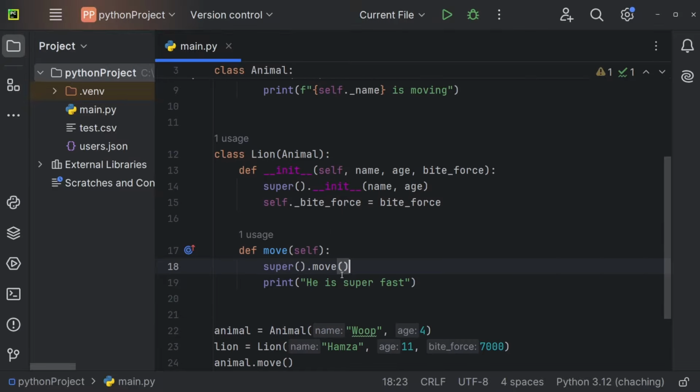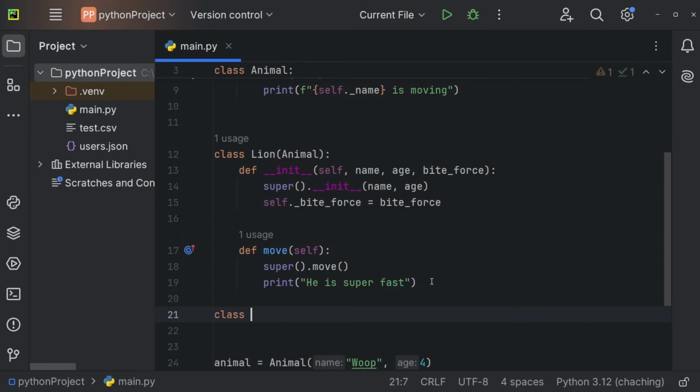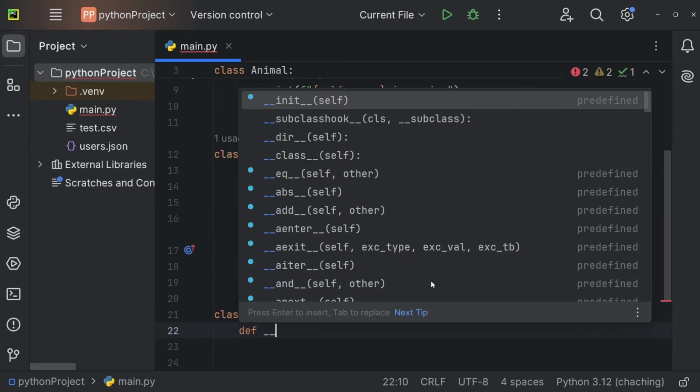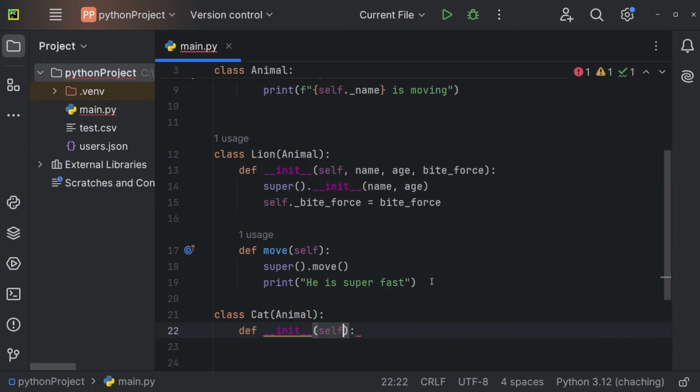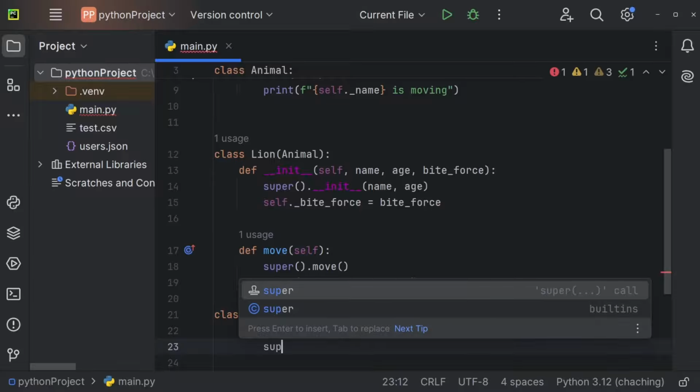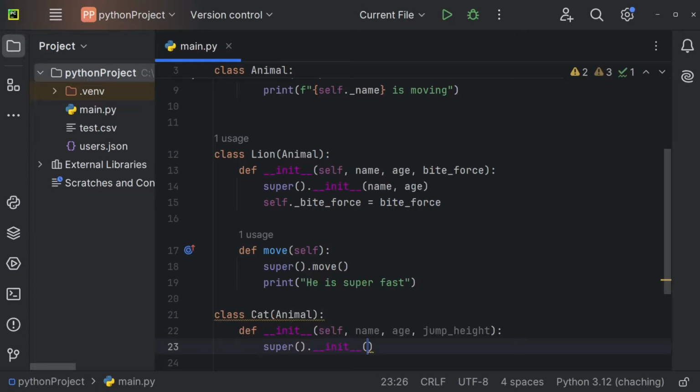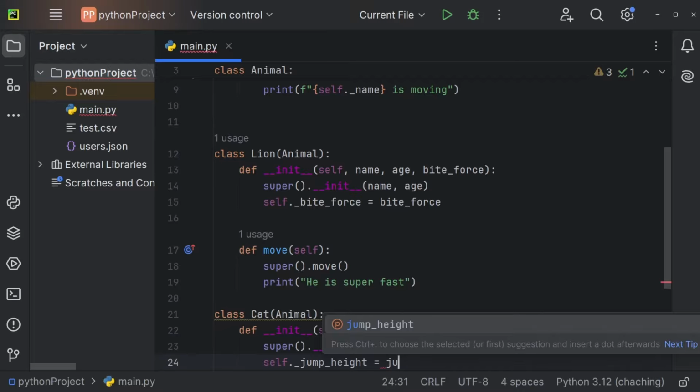Let's also create a cat, so you'll see that once again. So class Cat inherits from Animal, like so. Def __init__(self). A class will also have a name parameter, an age, and maybe a jump height. So now again we have to call the parent constructor by using super().__init__, like so. We pass a name, an age, and that should be it. And self._jump_height is going to be equal to our jump height.